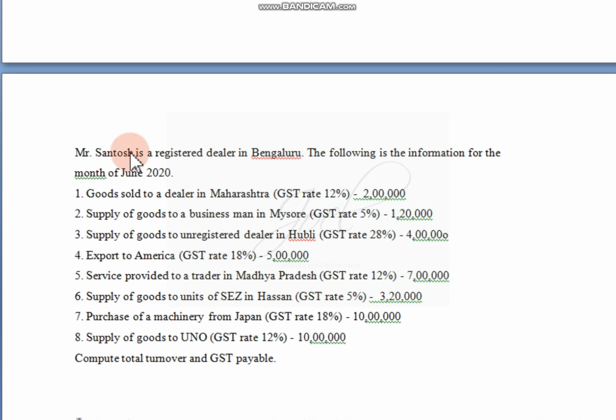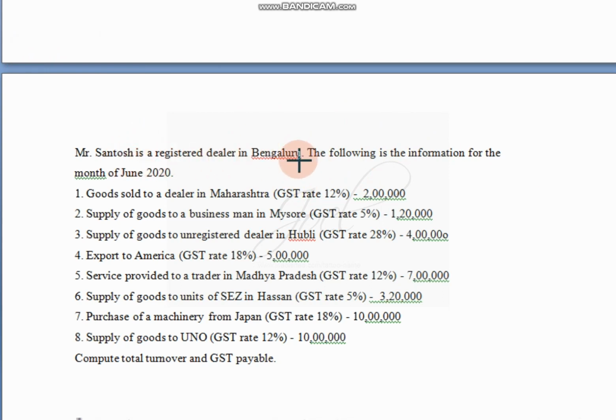We'll see the problem. Mr. Santosh is a registered dealer in Bangalore. That means he is a dealer from Karnataka. So within Karnataka all transactions will attract SGST and CGST. Bangalore transactions, SGST and CGST. Similarly, Bangalore and Chennai, two different states, then it is IGST. So these are the things we should know.